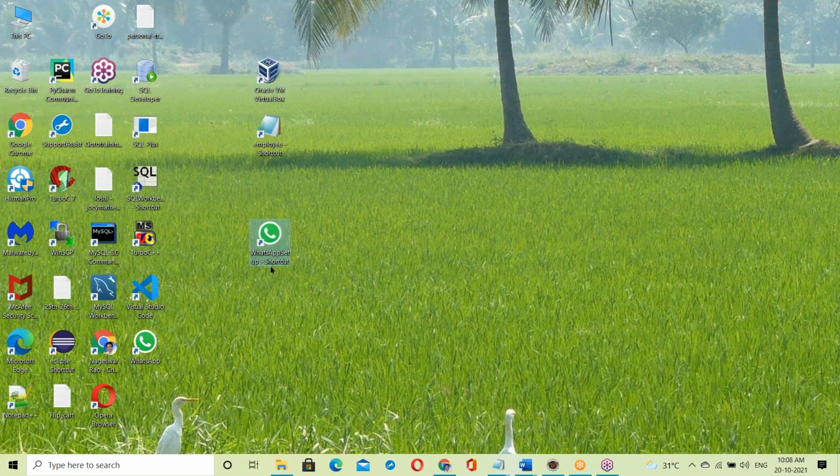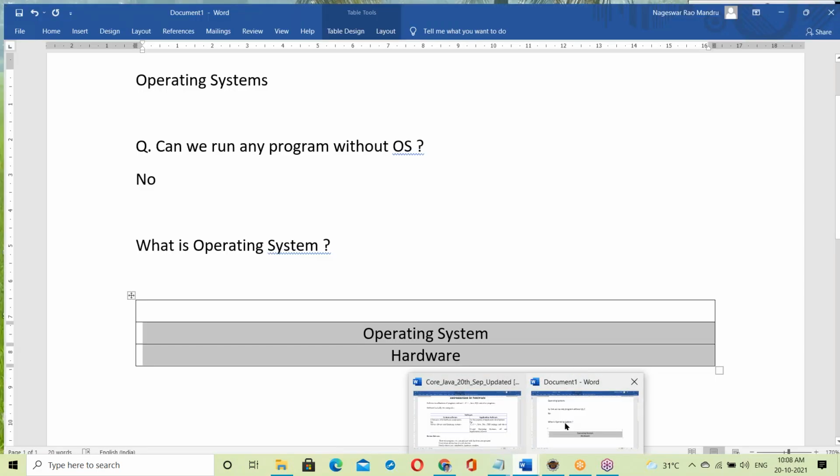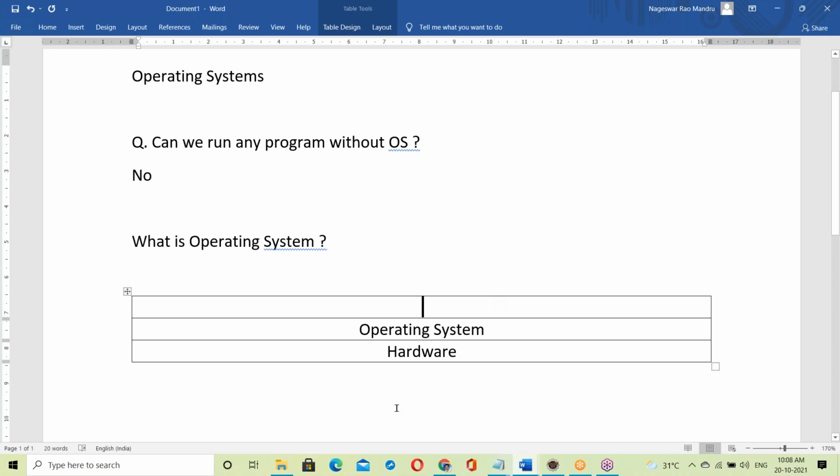When you click on WhatsApp, who is responsible for launching it? The OS. I request everyone to install WhatsApp in your system too, the web version, for easy communication. When you double click on WhatsApp, the OS is responsible for invoking it. Suppose Eclipse, once you click on it, the OS is responsible. So the OS responds to every request. Once the OS setup is done, your system is ready.